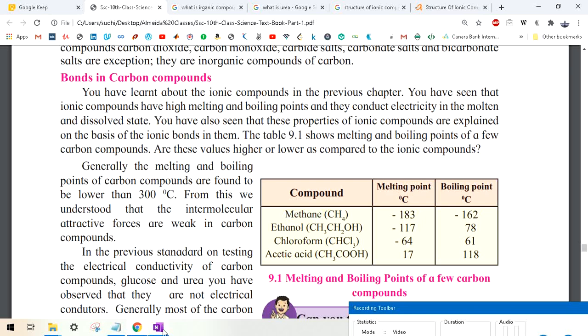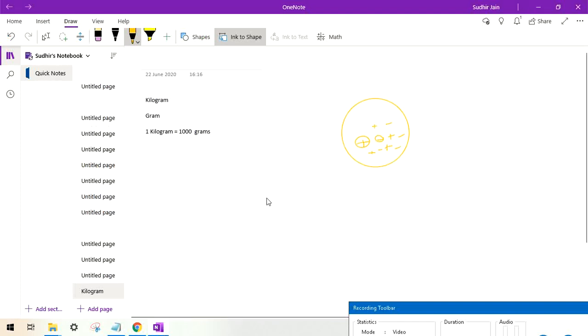Now let me show you how methane looks. You can represent it in simple terms like this: one carbon is attached to 4 hydrogens. Let me draw the hydrogen here.